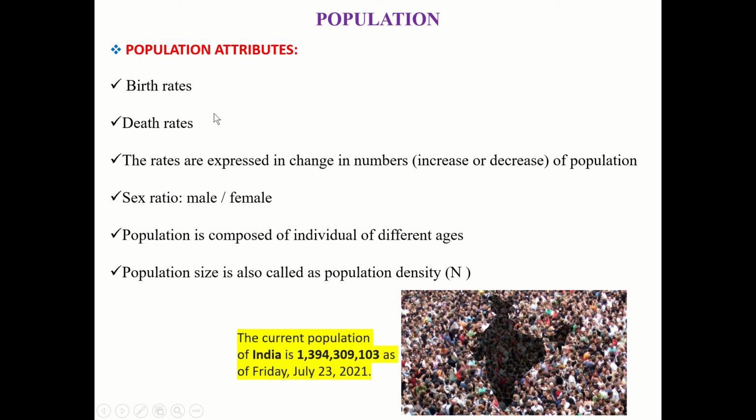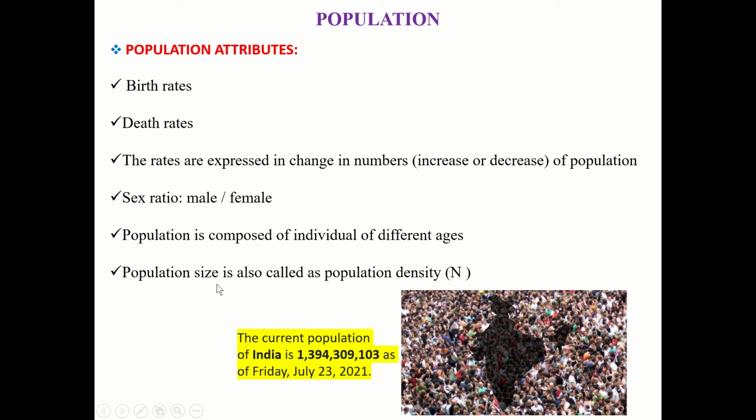Population attributes or characteristics include birth rates and death rates. The rates are expressed in change in number. It may be an increase or decrease of population. Another characteristic is sex ratio, as the population consists of male and female. Population is composed of individuals of different ages. All the population doesn't have individuals of the same age.